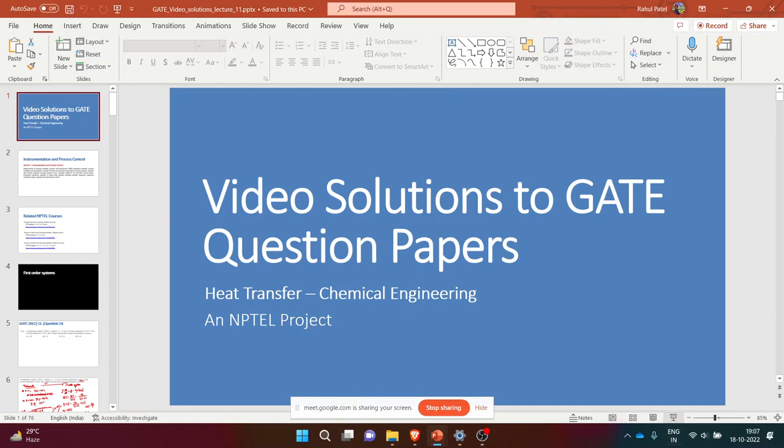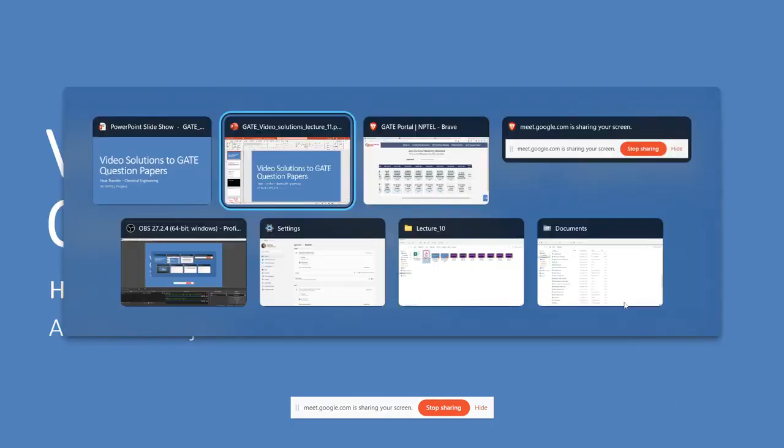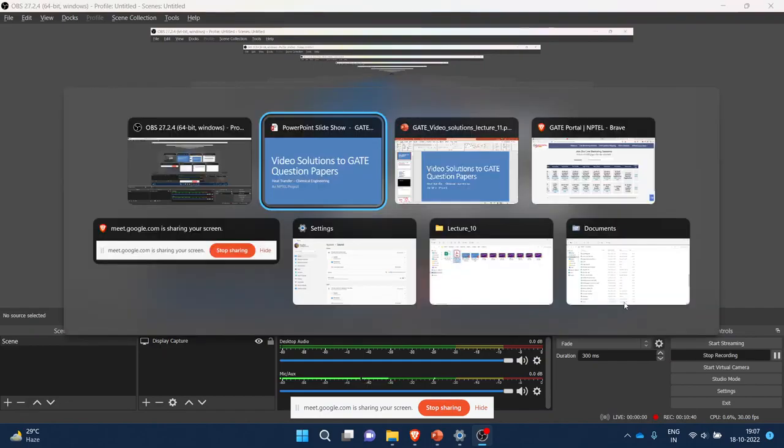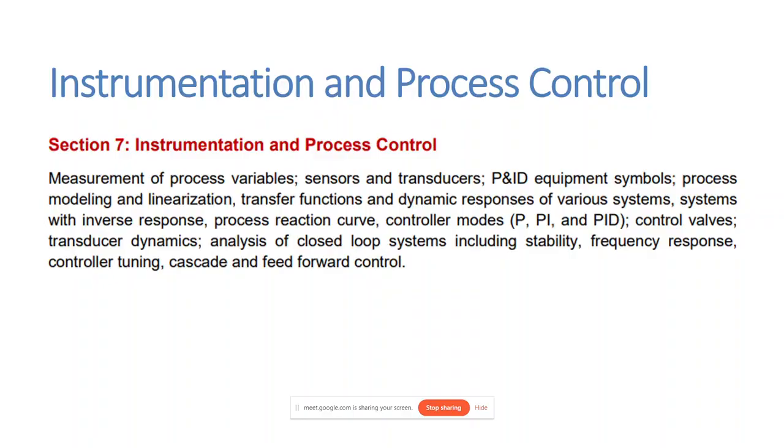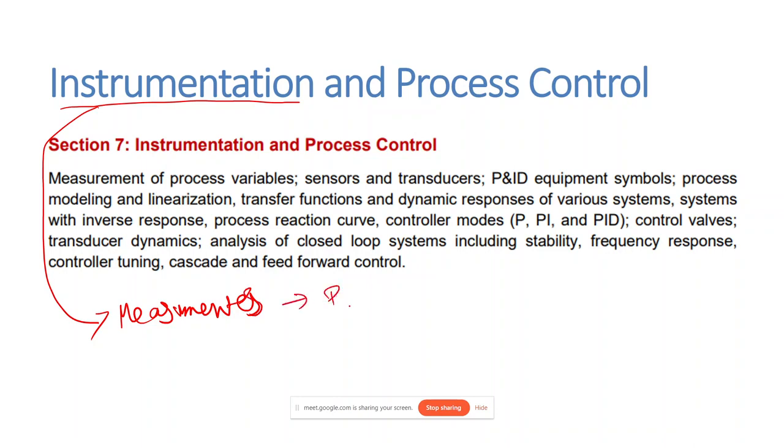As discussed, from today onwards we will be looking into this subject, instrumentation and process control. By instrumentation, we will be studying various instruments used for measurements of variables such as pressure, velocity, temperature.